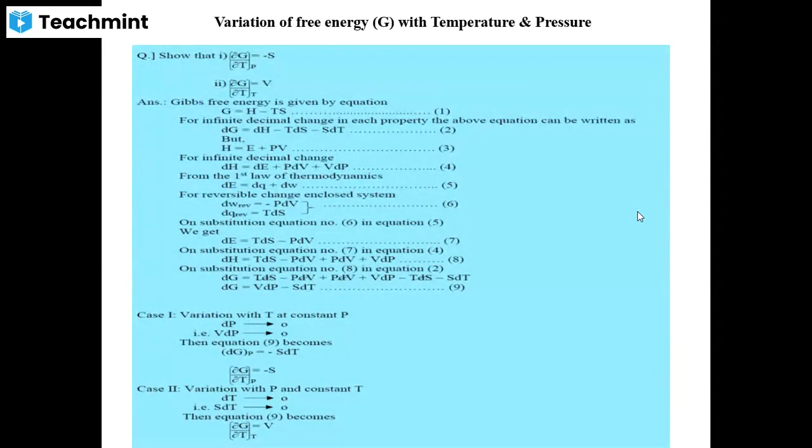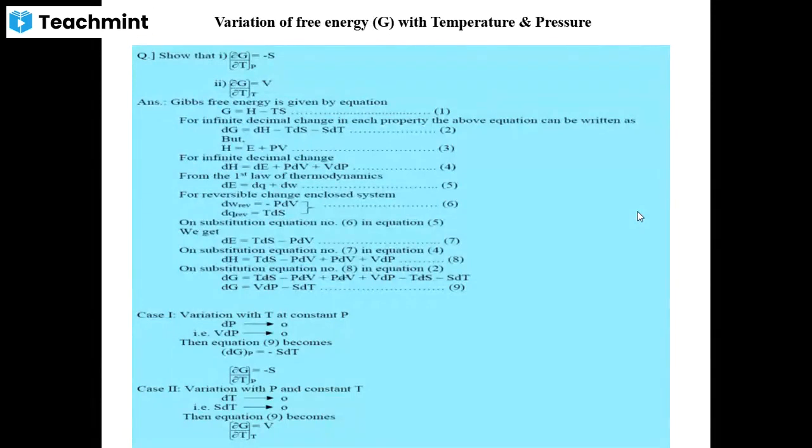Whenever we are studying chemical thermodynamics, we have to keep one variable quantity fixed, and vary the other one. When temperature and pressure are there, we keep one variable constant and vary the other. Means we fix the pressure and vary the temperature, or we fix the temperature and vary the pressure accordingly. So we have to talk about this variation of the Gibbs free energy with the temperature and the pressure.